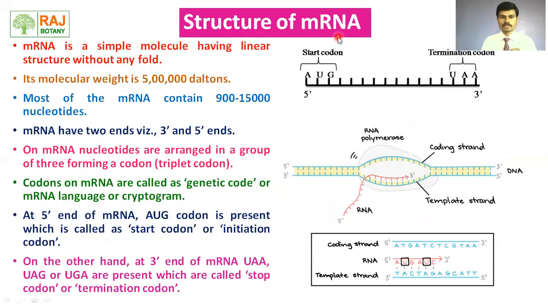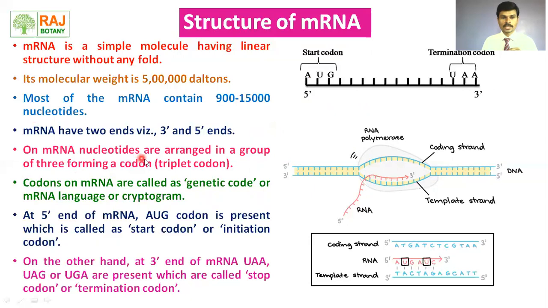Let's see the structure of mRNA. mRNA is a simple molecule having a linear structure without any fold. Molecular weight is 5 lakh Dalton. Most mRNAs contain 900 to 15,000 nucleotides. mRNA also has a 3' to 5' end.